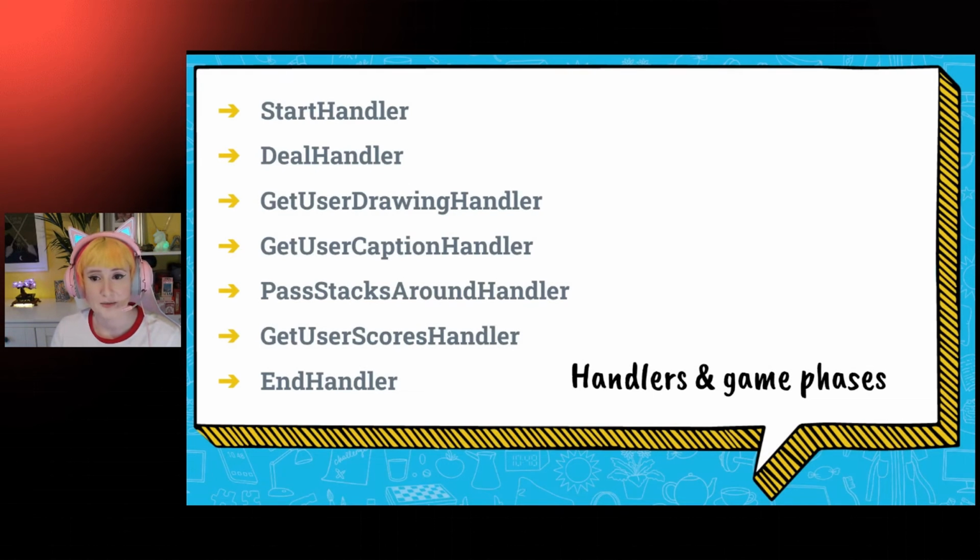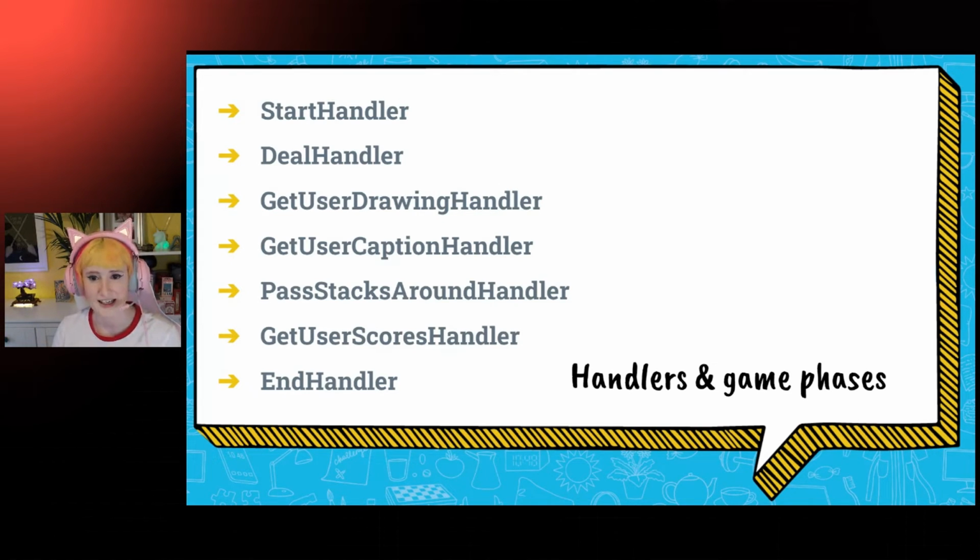And if you want to know how the game actually works, here's what each of our handlers does. So we have a start and end handler. Then we have get user drawing and get user caption, which both collect an input. We have the pass stacks around, which decides where we are in the game, and eventually it'll transition us to the end of the game. So the start handler is going to create a prompt deck imported from our depicted.cards.js file.